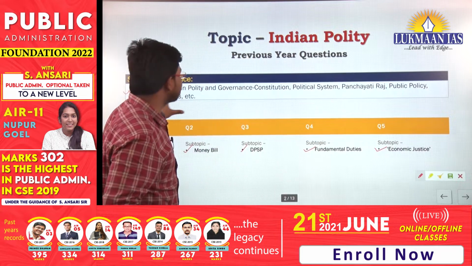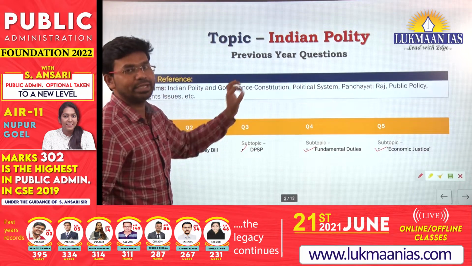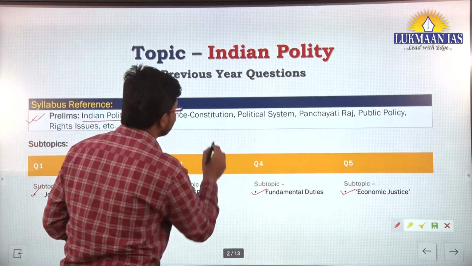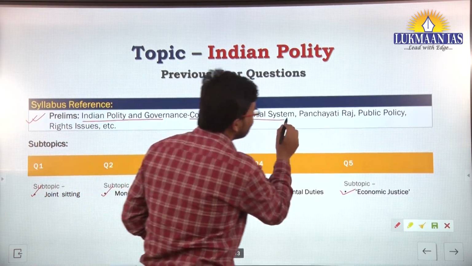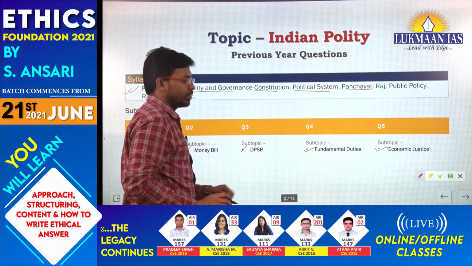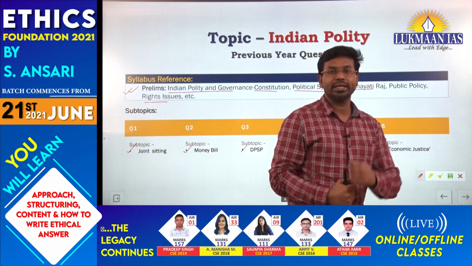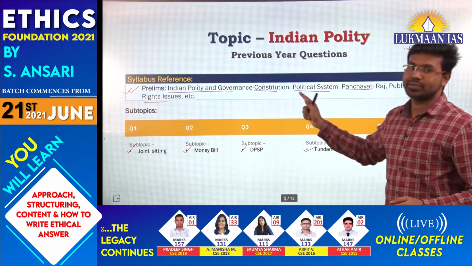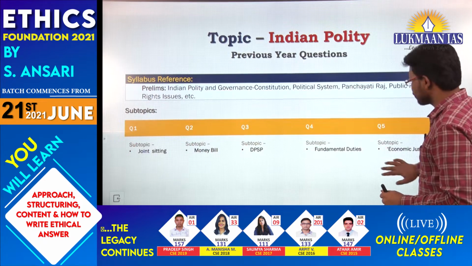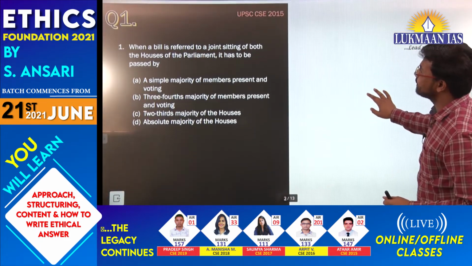Apart from this, if we talk about the syllabus of Indian polity in the prelims examination, this is the syllabus mentioned in the UPSC notification: Indian polity and governance, constitution, political systems, panchayati raj, public policy and rights issues. It is very important that you focus on the syllabus as well whenever you are covering a particular topic. So with this, now let us take the first question.